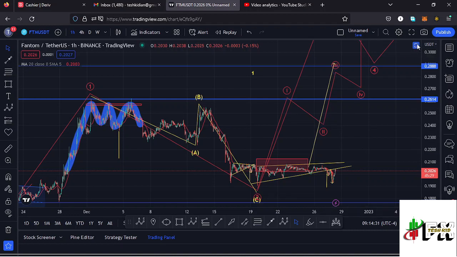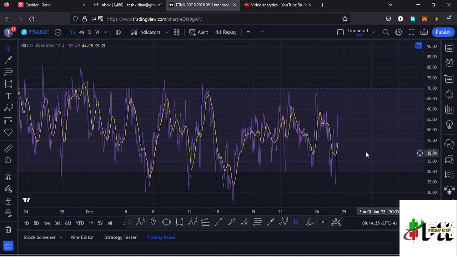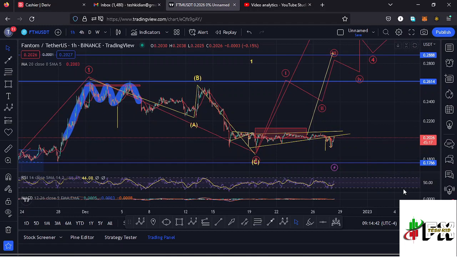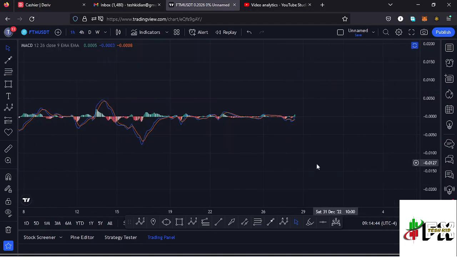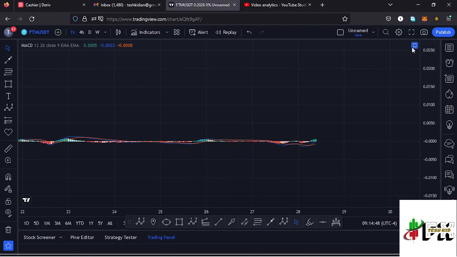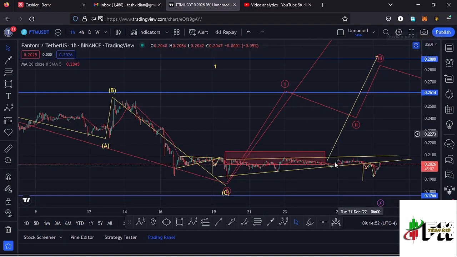Also taking a look at the indicators to get to see what movements will be supported here on the RSI. On the RSI, we are trading at around the 55 mark, meaning we have massive room for us to support any movements to the upside and also to the lower side. Also taking a look at the MACD. On the MACD, we have been able to print a bullish cross, and that means higher prices are coming our way. So let's be patient and see how that plays out, and I'll be keeping you updated on that.